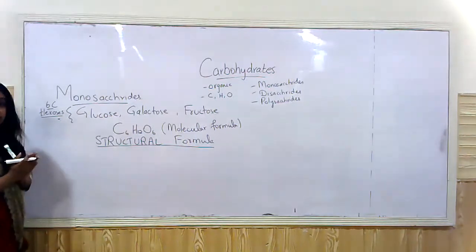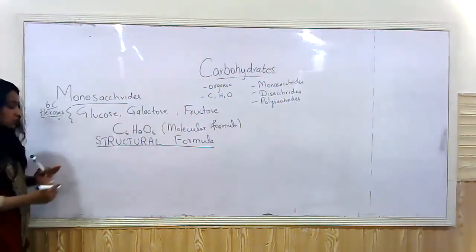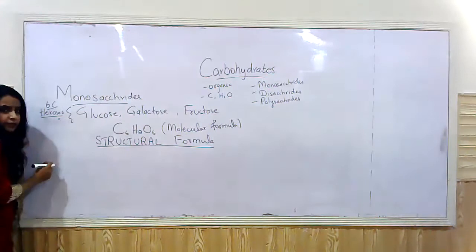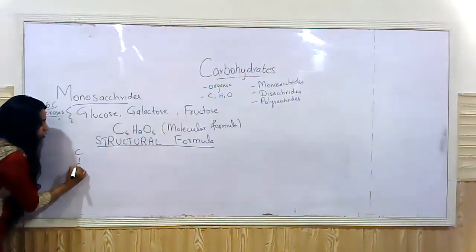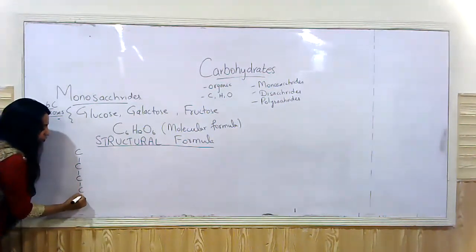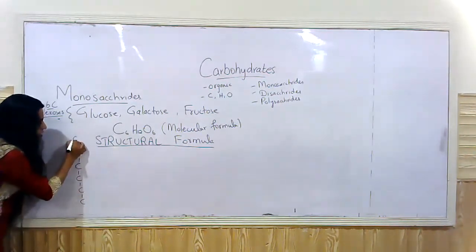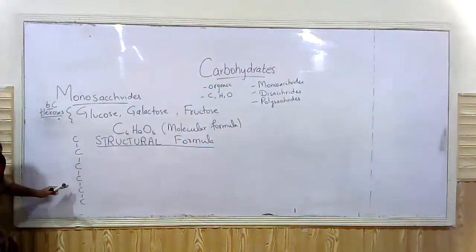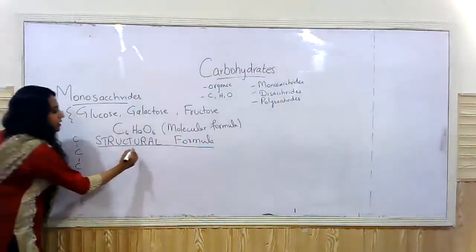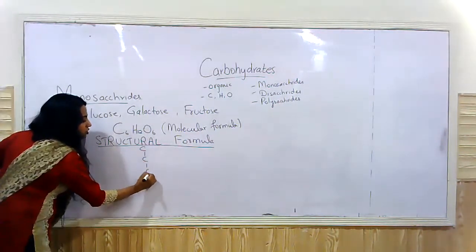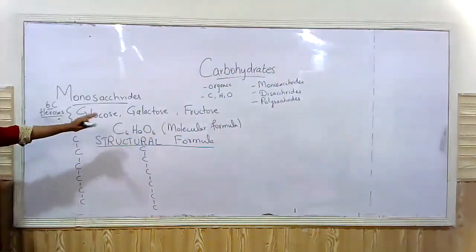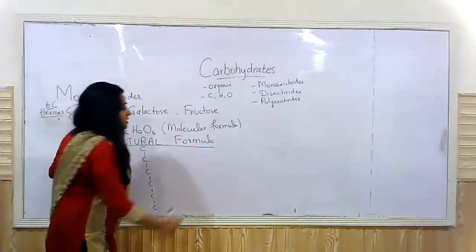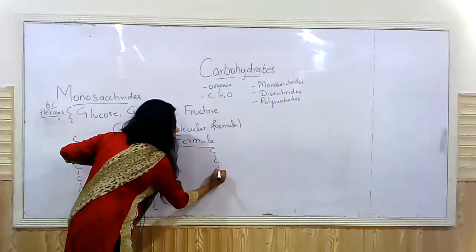6 carbons. So, all 3 of them, glucose, galactose, fructose, all 3 of them have 6 carbons. The first thing I'm going to do is draw the carbon structure, right? I hope you studied organic chemistry and you would have studied some of the structures already there. So 1, 2, 3, 4, 5, 6, right? There are 6 carbons in glucose. Similarly, 1, 2, 3, 4, 5, 6, 6 carbons in galactose, and similarly 6 carbons in fructose.